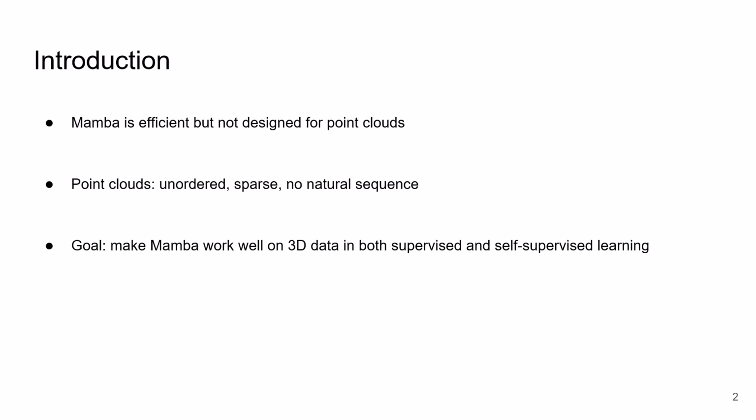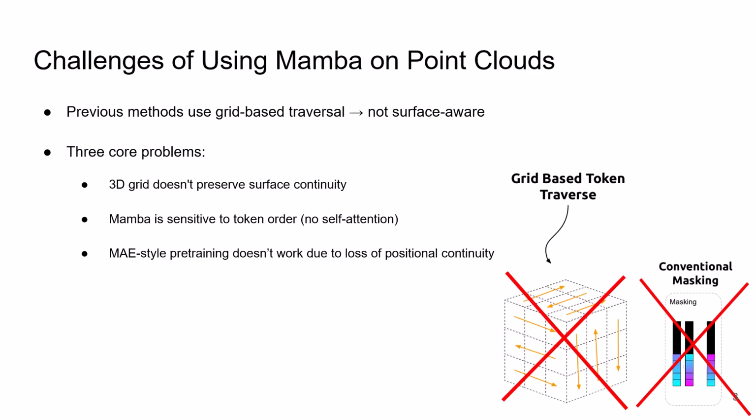Mamba is a recent state space model that has shown strong performance with much lower complexity compared to the transformers. However, it's not designed for 3D point clouds, which are unordered, sparse, and have no inherent sequence. Our goal in this work is to make Mamba effective on point cloud data in both supervised and self-supervised settings while preserving its efficiency. Now let's look at the core challenges.